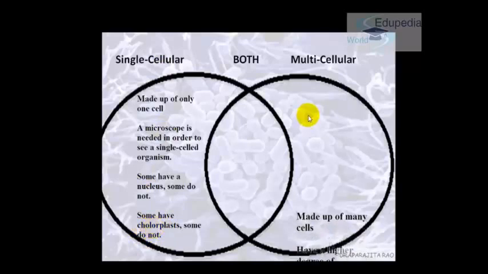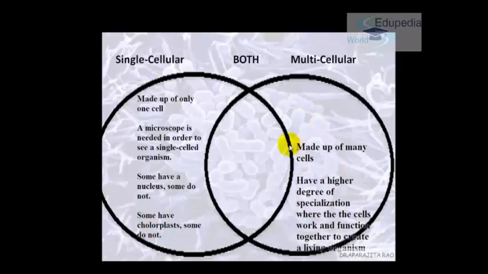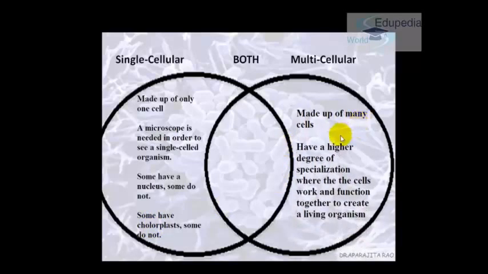Now comes multicellular organisms. Multicellular organisms are made up of many cells and they have a very high degree of specialization, where the cells work and function together to create a living organism. Now we'll discuss the similarities. Both of them have plant cells and animal cells.